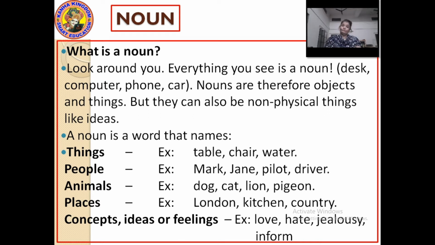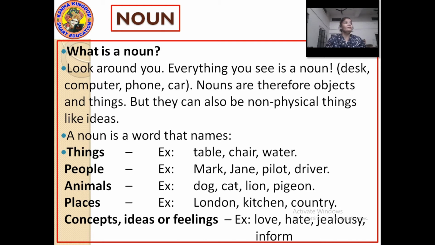Look around you. Everything you see is a noun. Okay? Whatever you are watching with your eyes, everything is a noun. If I ask you the definition of the noun, you would say the name of the person, place, animal or thing is called a noun. Or in simple words, you can say whatever you see around you with your eyes is a noun. Okay?